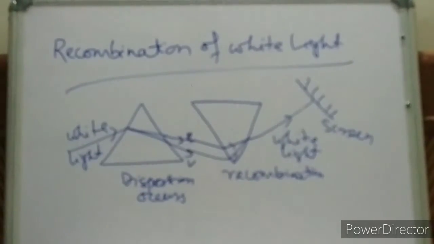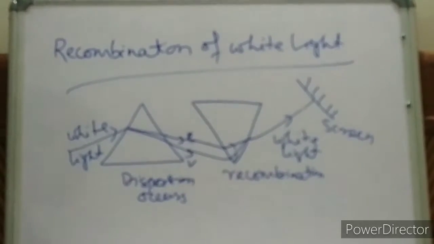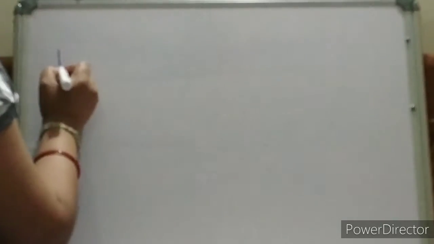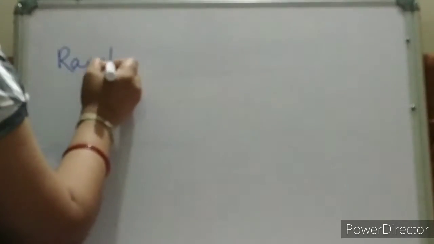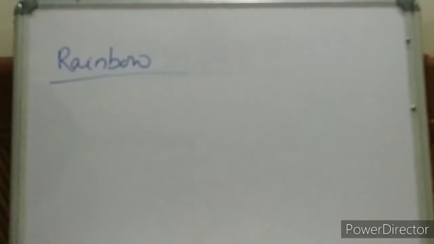Now we are going to discuss the rainbow formation. Interesting concept, but no such mathematical derivation, nothing is there in your class 10 syllabus. So what is this? Rainbow. Everybody has seen a rainbow. What is a rainbow? How does a rainbow form? A rainbow is nothing but a spectrum of light.